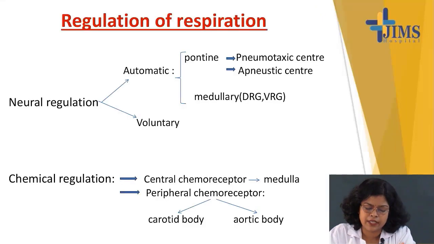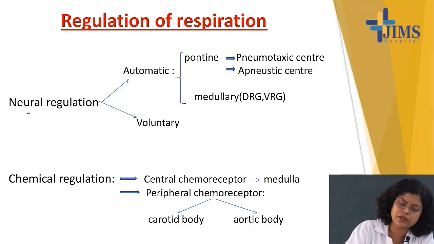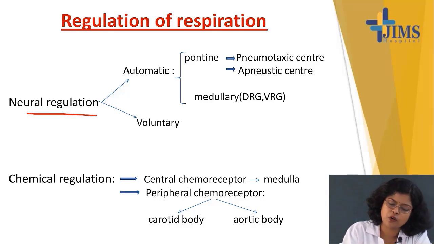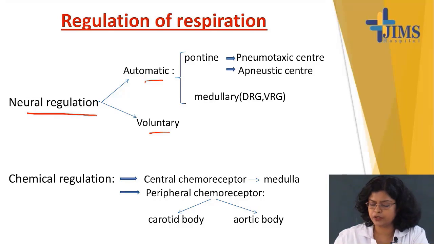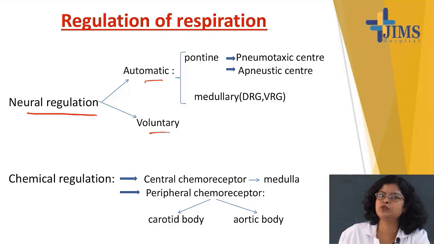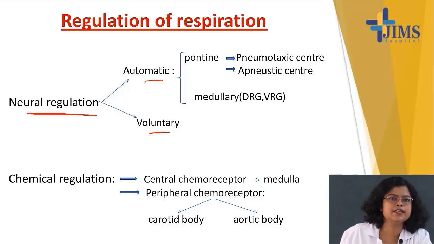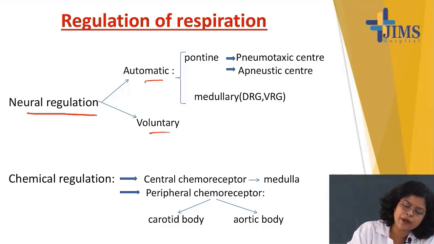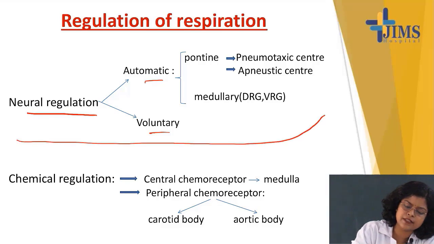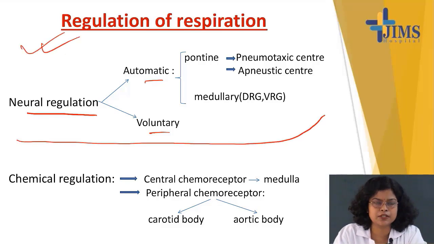Now, if you consider regulation of respiration broadly, in the neural regulation part you have automatic and voluntary control. Automatic control is through pontine and medullary centers. I am coming into detail. And for chemical regulation, there are chemoreceptors. It will be taught in some other class. So today's topic is this part, neural regulation.